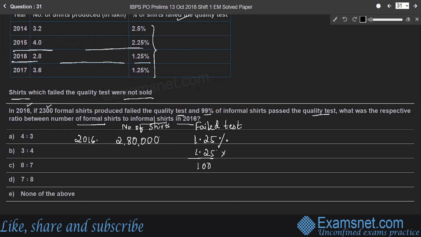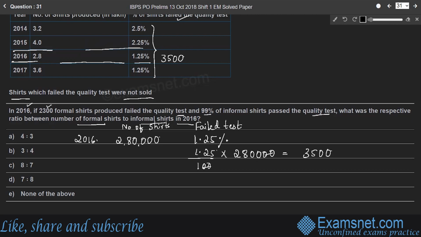Therefore, for 2,80,000 shares, how many shares failed the quality test? We cancel two zeros here. That is 2,800 into 1.25. What is the number? It is 3,500. That means 3,500 shares failed the quality test.